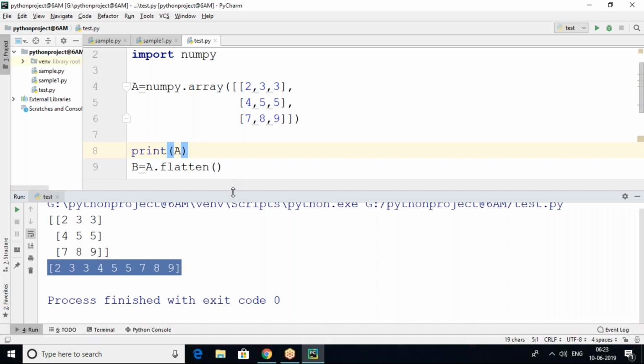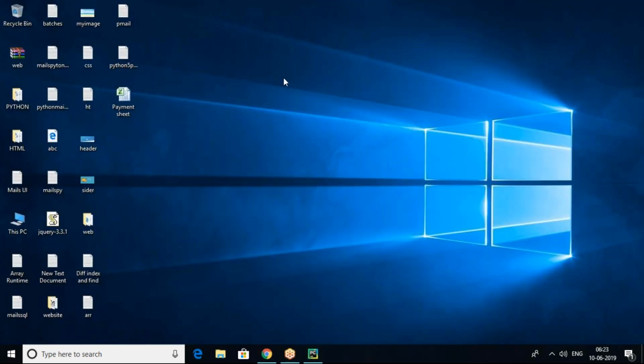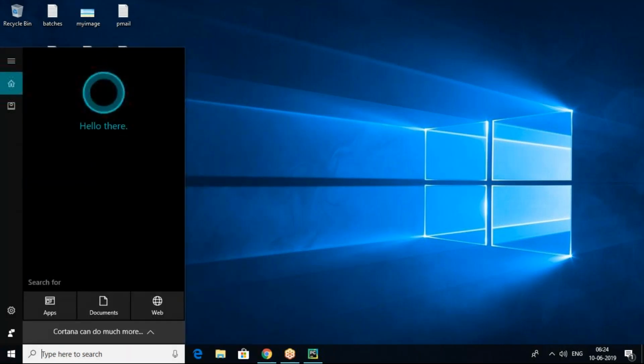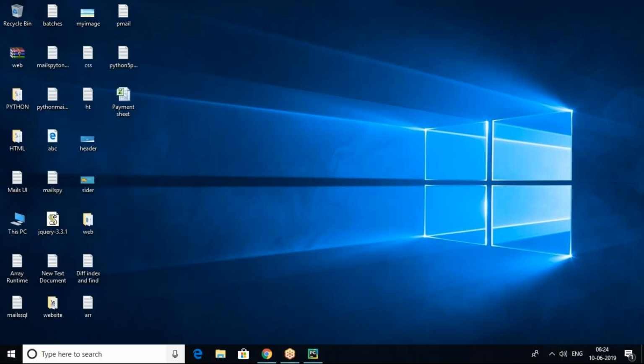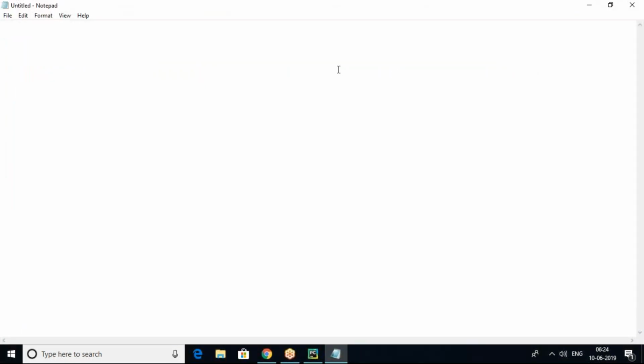Next I'm going to start the most important topic in Python, that is object oriented programming. So what is object oriented programming? As I told in the introduction sessions, Python is an object oriented programming language. Why?